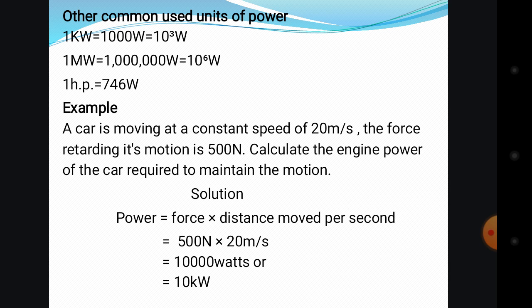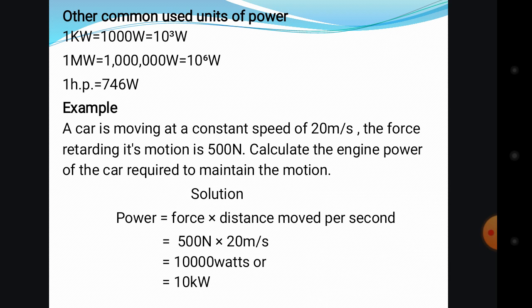We don't have the work here, because power is also work divided by time, and we don't have the time. We only have the velocity of 20 meters per second and the 500 newton force.